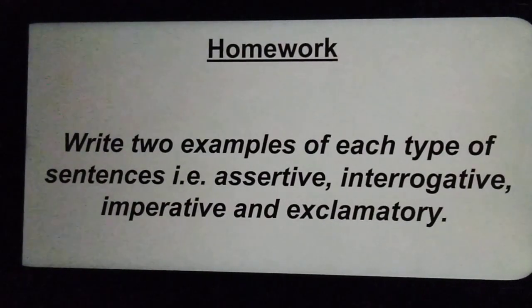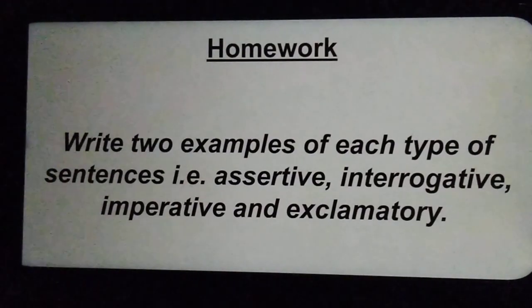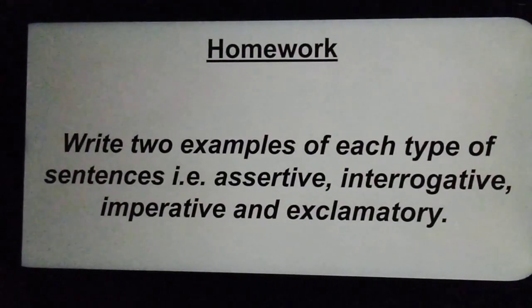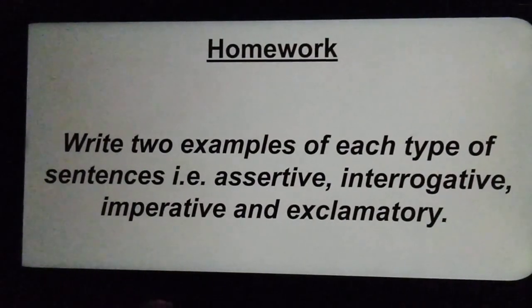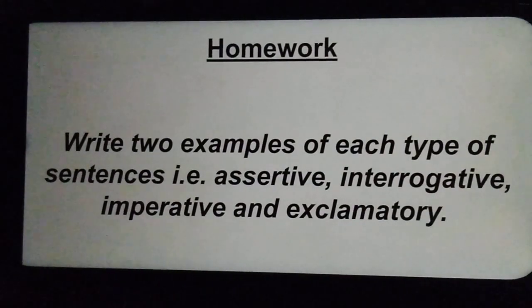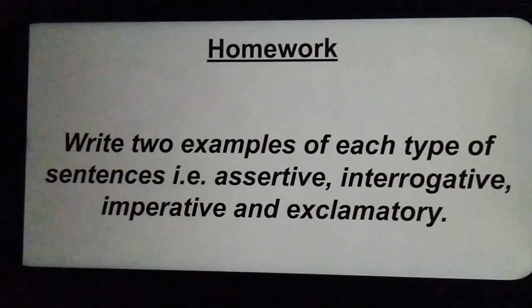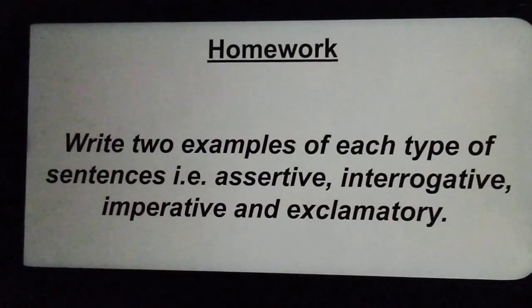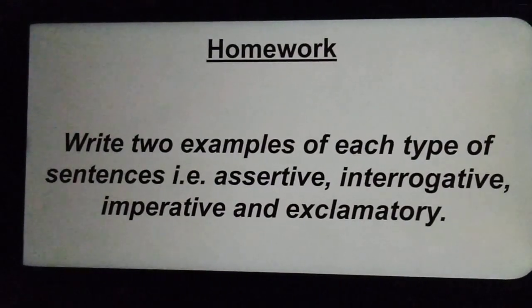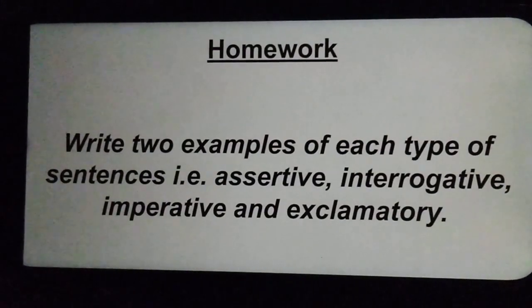Before I end, let's revise what we learned today. Sentence. What is a sentence? It is a group of words that gives complete sense or meaning. It has 2 parts, subject and predicate. Subject is the part of the sentence about which the complete sentence is, and predicate is the part of the sentence which tells us more about the subject and it contains a verb.